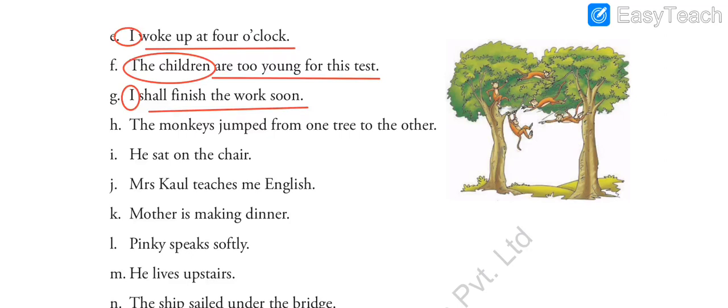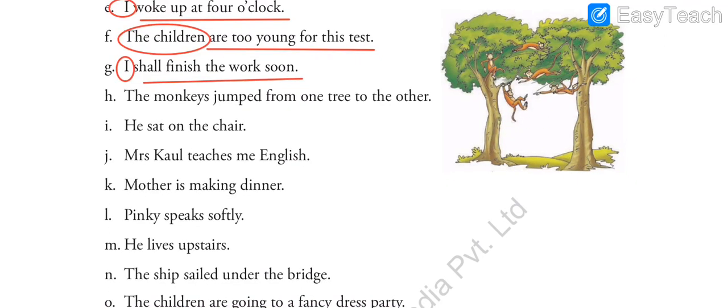Next one. The monkeys jumped from one tree to the other. As you can see over here, monkeys are jumping from one tree to the other tree, right? You can see over here how they are enjoying. So what is the subject? Who jumped from one tree to the other tree? Who performed the action of jumping? The monkeys, right? Because there is more than one.